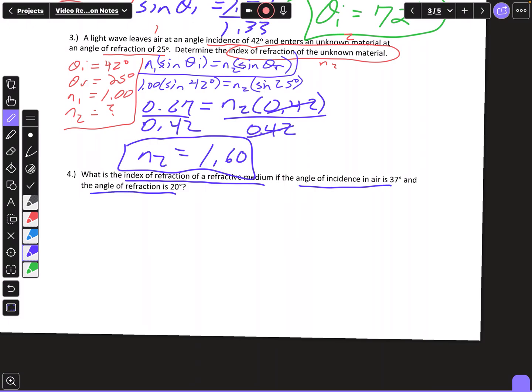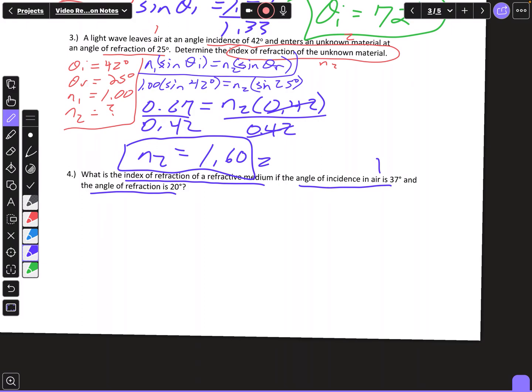Well, what's my first medium and what's my second medium? Well, if it tells me the angle of incidence in air, and it's giving me the angle of incidence 37 degrees in air, then it's telling me that air is my first medium. And if it asks me the index of refraction of the refracted medium, well, that is your second medium.